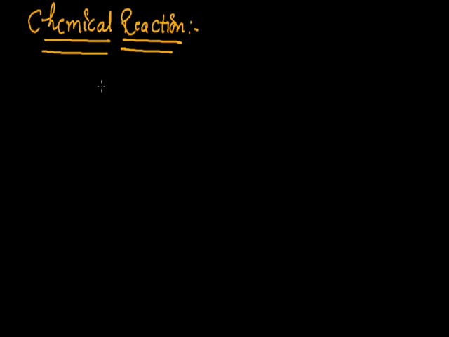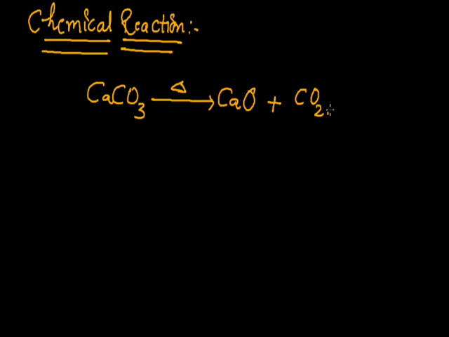As we know, when a chemical change occurs, a chemical action or reaction is said to have taken place. A chemical change or chemical action is represented by a chemical equation. The matter undergoing change is known as the reactant, and the new chemical component which is formed is known as the product. For example, when CaCO3 undergoes decomposition, it forms CaO plus CO2.